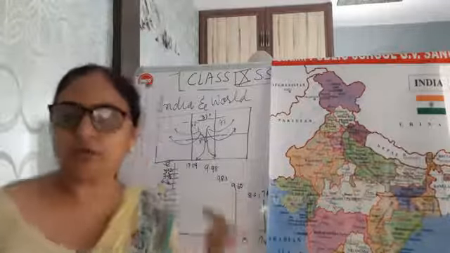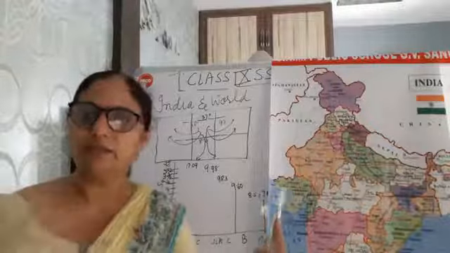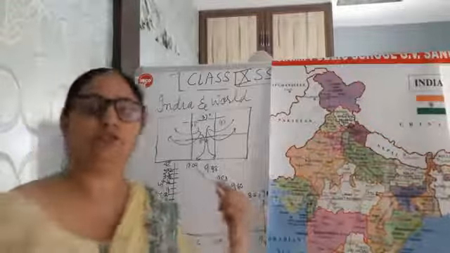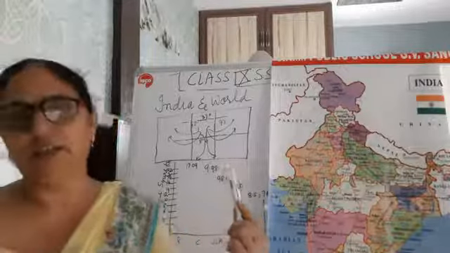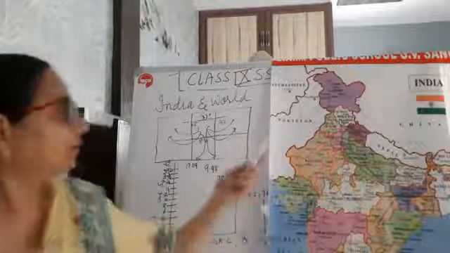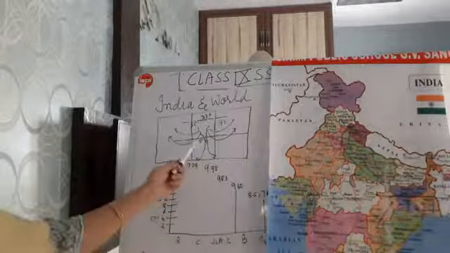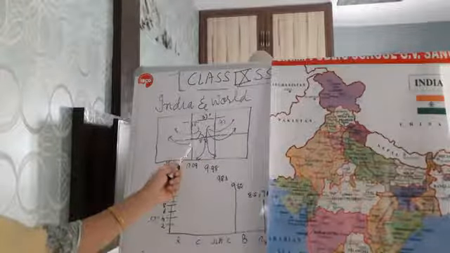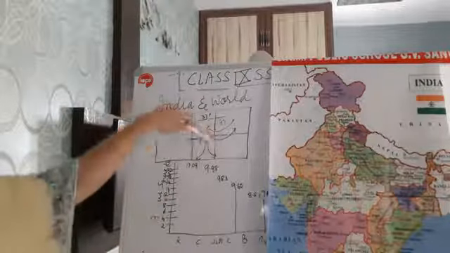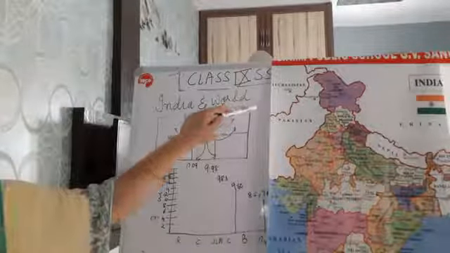When we talk about exchange of goods and commodities, ultimately there is exchange of ideas also: different ideas, culture, religion, such things. And that is India's contact with the rest of the world.